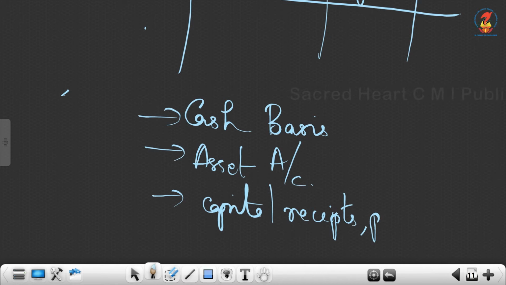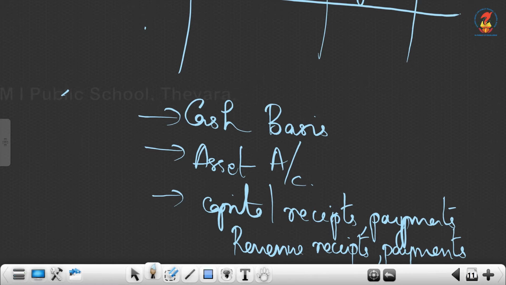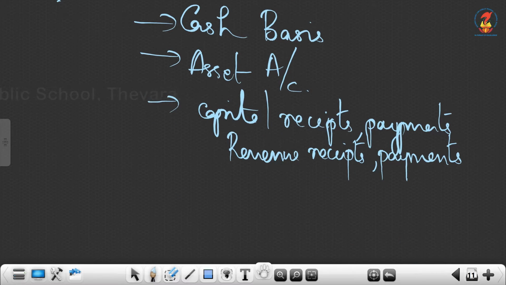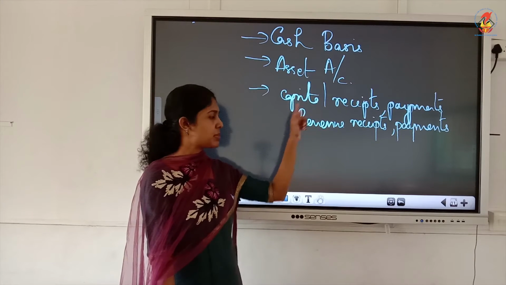Similarly, all capital payments will be included. Then revenue receipts and revenue payments. Everything will be included. There is no distinction between capital and revenue items. But when you do income expenditure, we will be taking only revenue items. So you need to know the difference between capital and revenue.